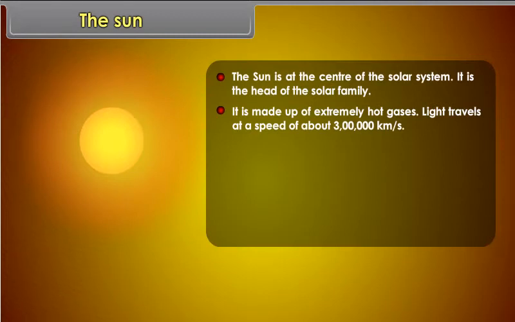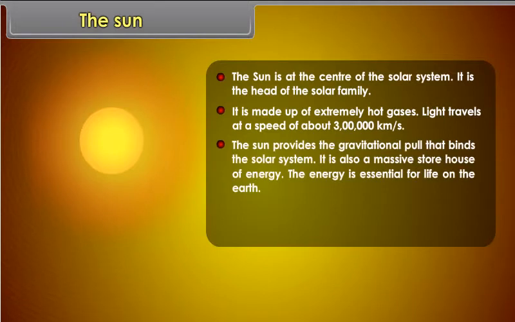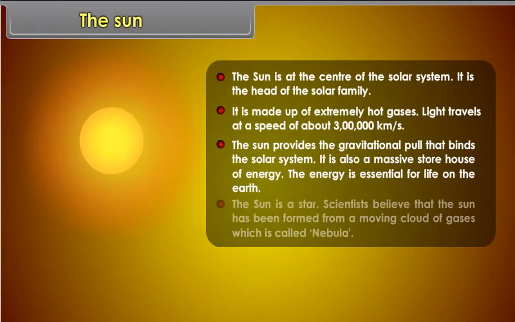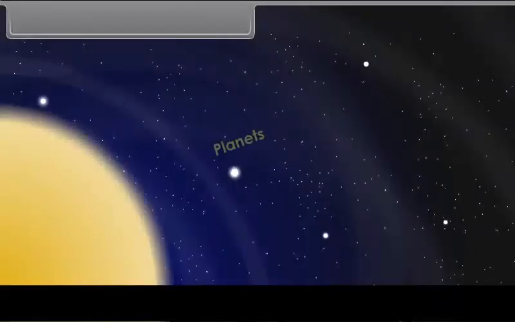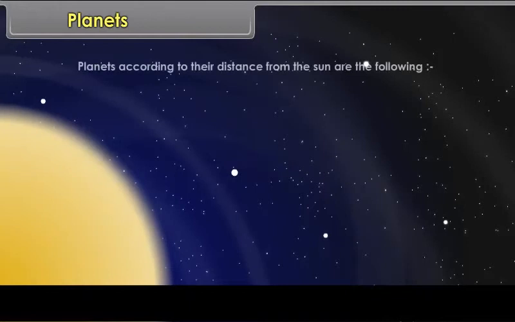The Sun provides the gravitational pull that binds the solar system. It is also a massive storehouse of energy. The energy is essential for life on the Earth. The Sun is a star. Scientists believe that the Sun has been formed from a moving cloud of gases, which is called nebula. Planets. Planets, according to their distance from the Sun, are the following: